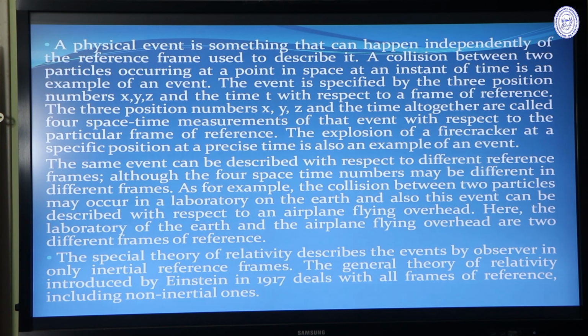Special theory of relativity describes events by an observer in inertial frames only, and general theory of relativity, introduced by Einstein in 1917, deals with all frames of reference, which include non-inertial frames also. Another point to mention here: what are inertial and non-inertial frames? An inertial frame remains at rest or moves with uniform velocity, but non-inertial frames move with acceleration.